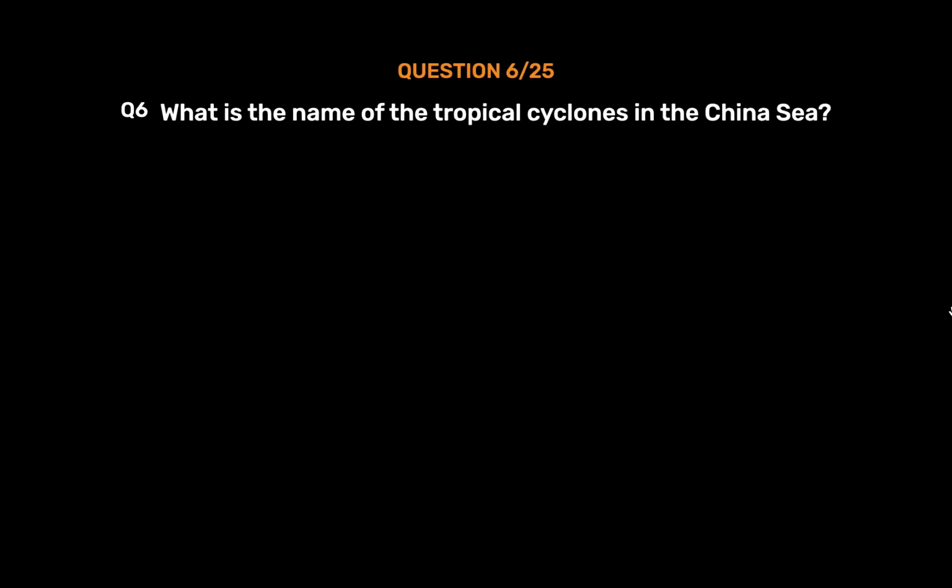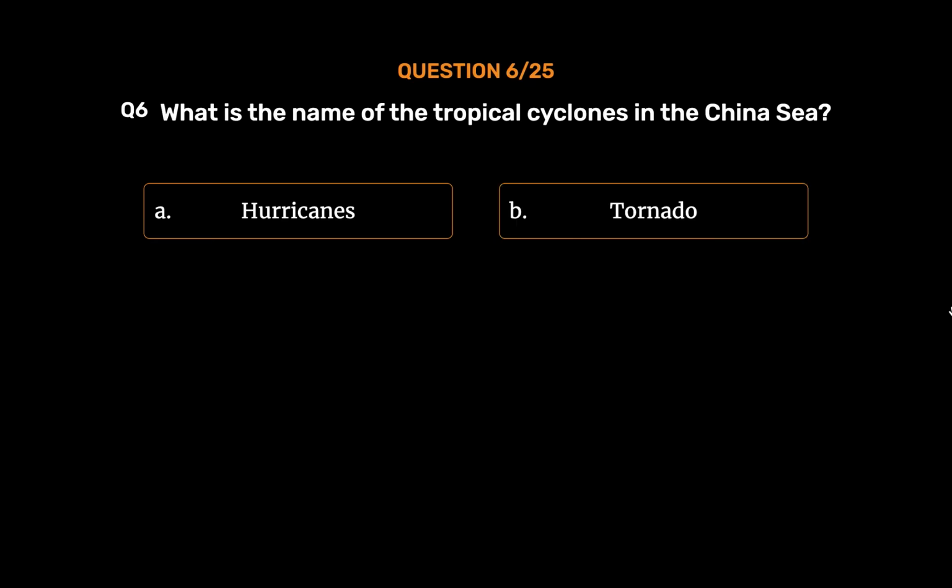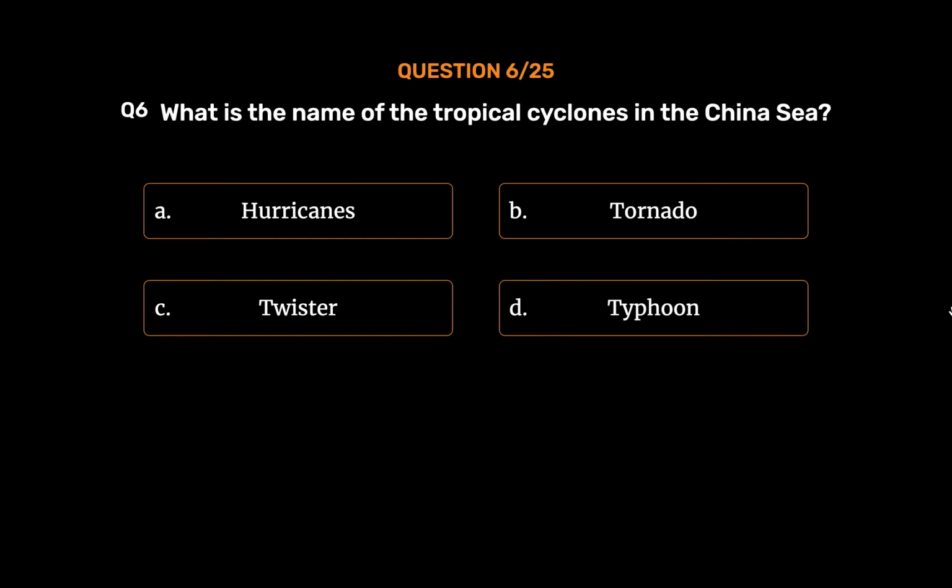Question number 6. What is the name of the tropical cyclones in the China Sea? Option A. Hurricanes. Option B. Tornado. Option C. Twister. Option D. Typhoon. The correct answer is Option D.